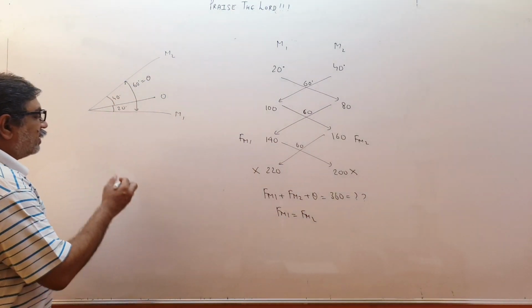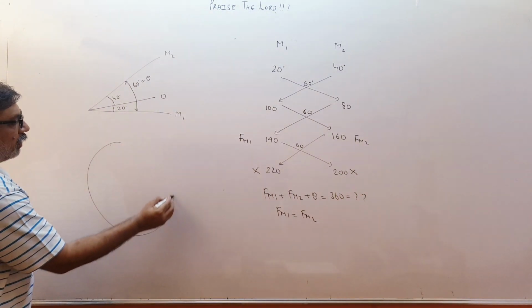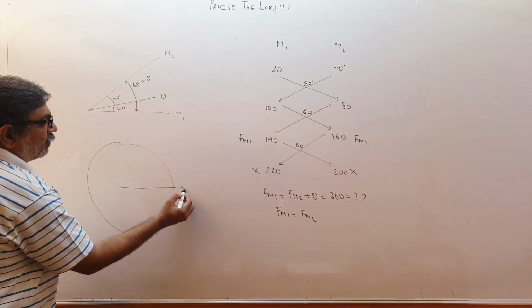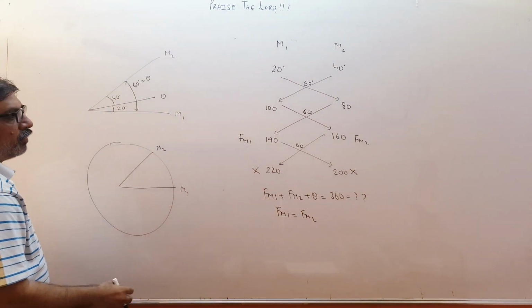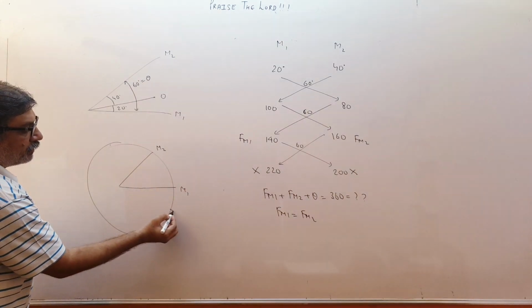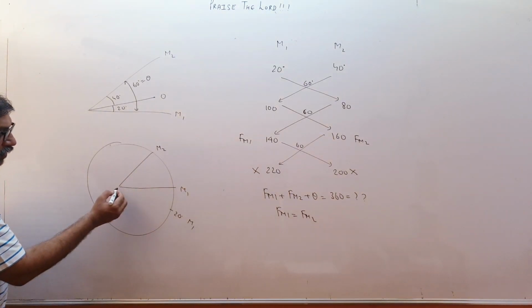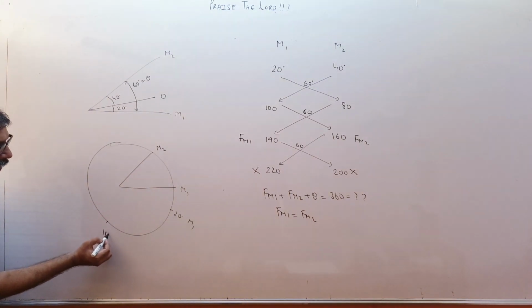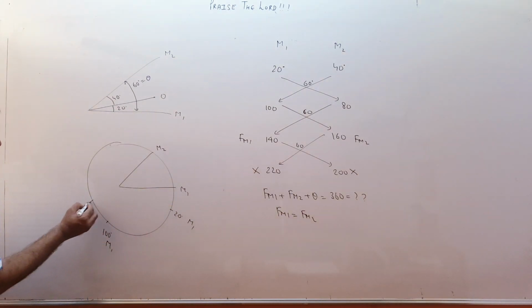And you can draw on the circle like this. Okay, this is one mirror M1. This is another mirror M2. So from M1, what are the angles? 20 degree from M1. Then 100 degree from M1. So this will be 90, somewhere over here. 100 degree from M1. 140 degree means somewhere over here. This is 140 degree from M1.